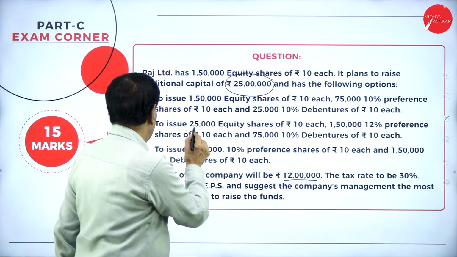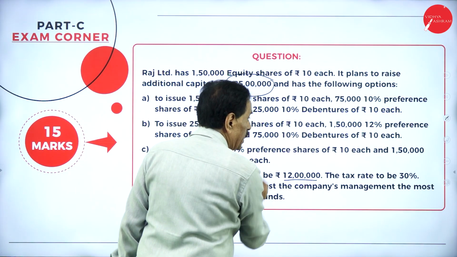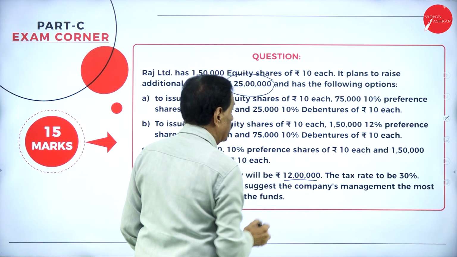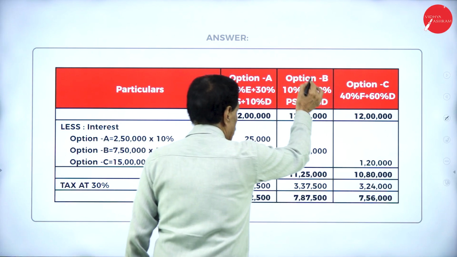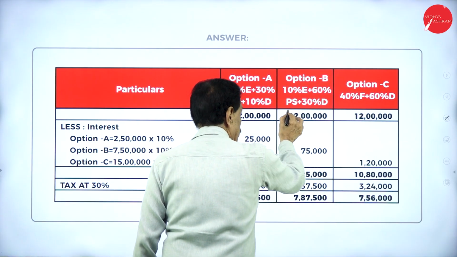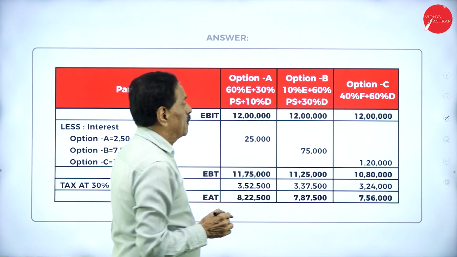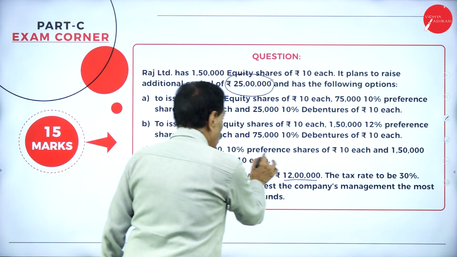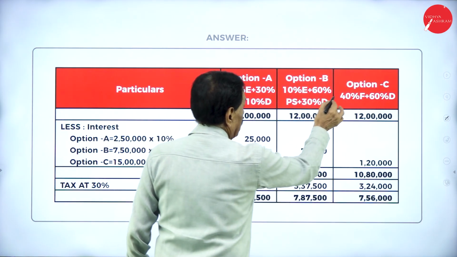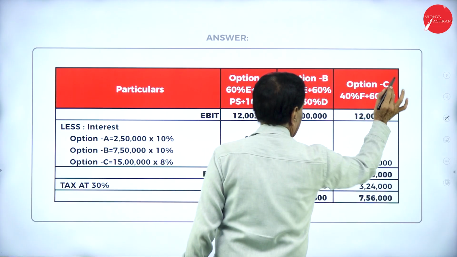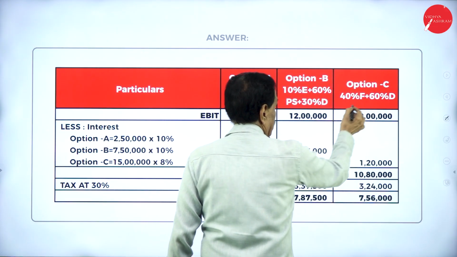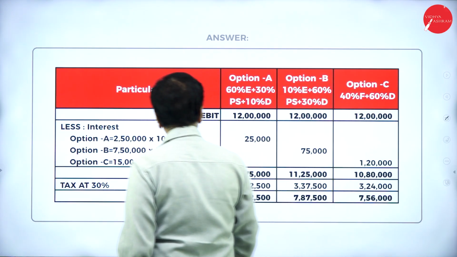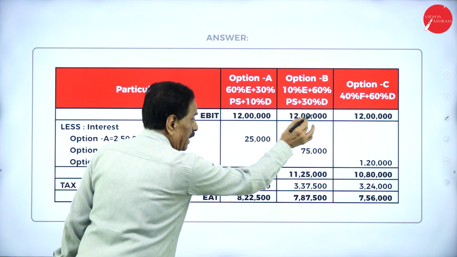Second option, we have got equity share, preference share, debenture. Last one, you have got only preference shares and debenture. Okay. What's your EBIT? 12 lakh, 12 lakh, 12 lakh.